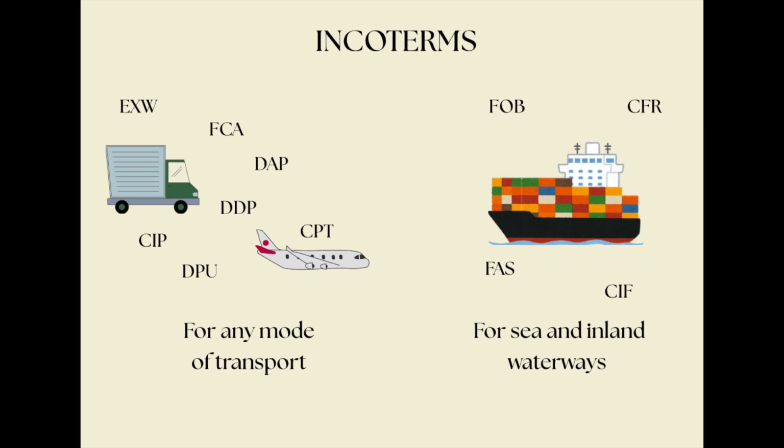First, EXW, FCA, DAP, DDP, CIP, DPU, and CPT. And we will see the meaning of each one of those Incoterms. And the second family, we have 4 members, and it's applied for sea and inland waterways. And we have FOB, CFR, FAS, and CIF.